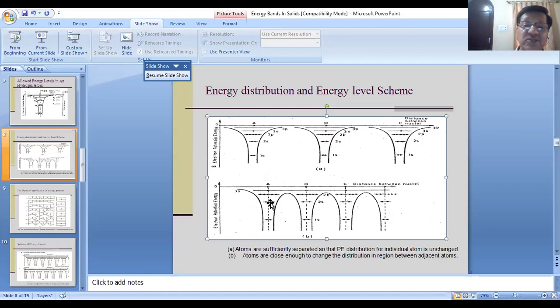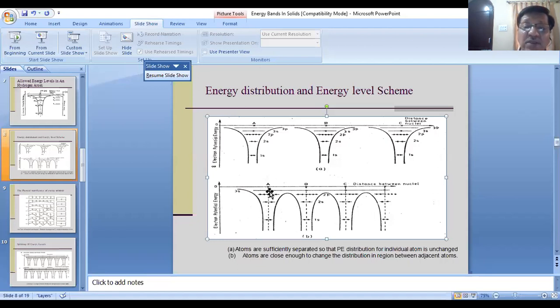So these 1s, 2s, 2p are localized to atom A, and these are also localized to atom B. So the energy levels which are inside the well are representing the core of a nucleus. This is the core part.